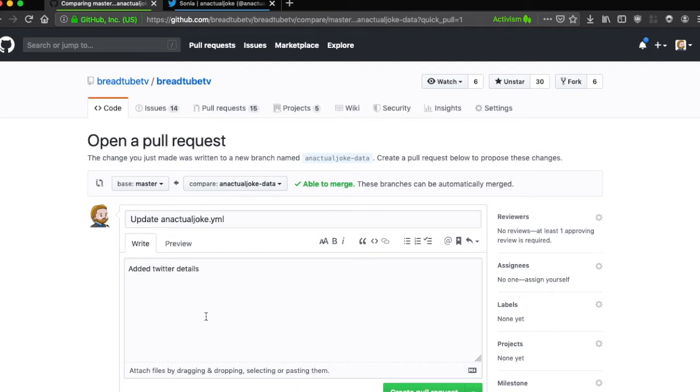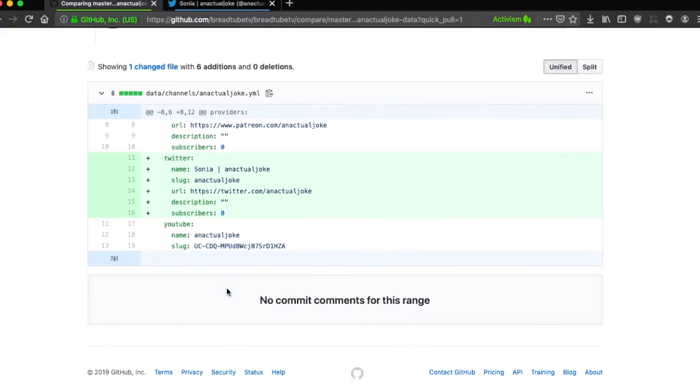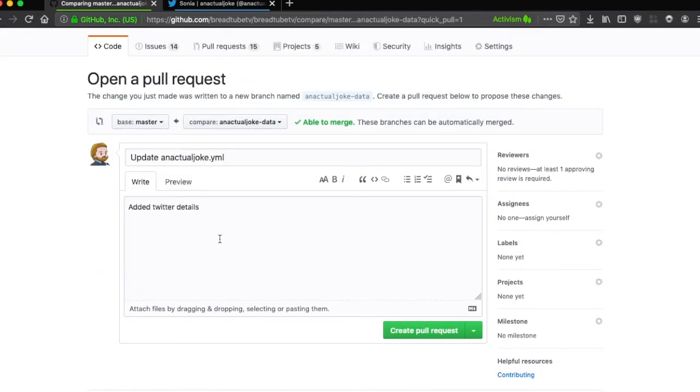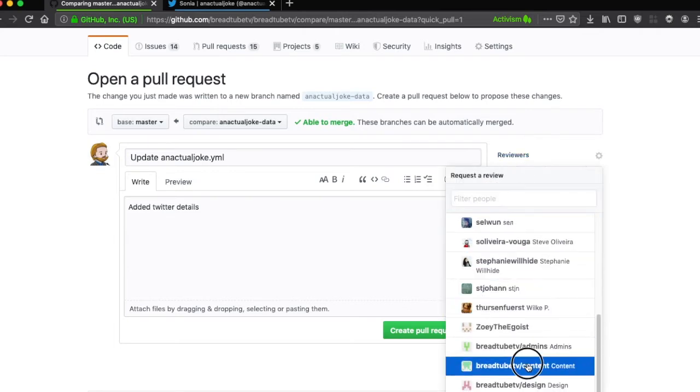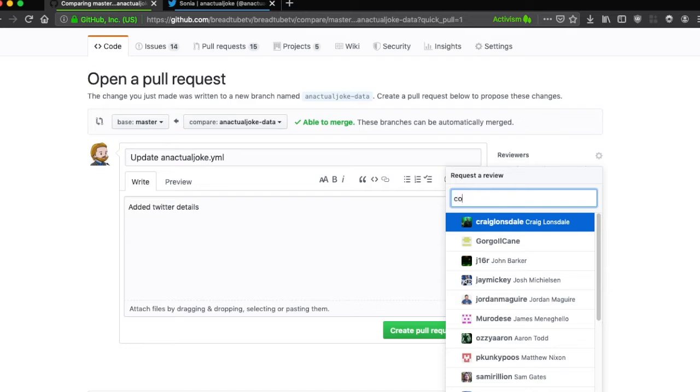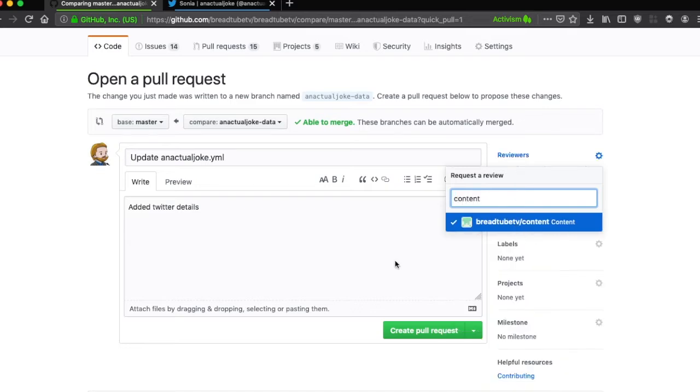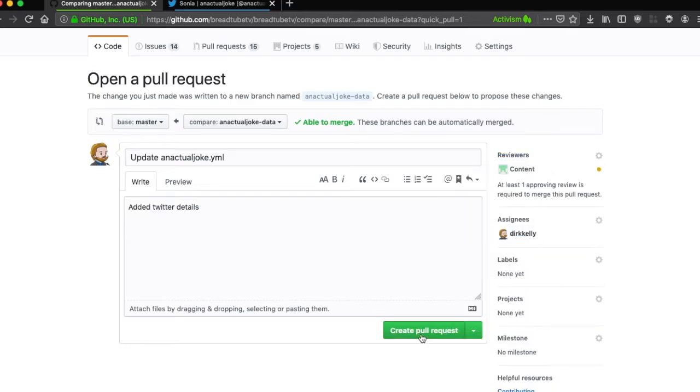This proposed new file change will create a branch, and this branch is a fork of the website that has only the changes that you've requested. So only these changes will come through to this branch, and your opening a pull request is asking to have these changes assigned in. So you can assign yourself and specify the reviewers to be content team. So you can just up here type content and click on content and then create pull request.